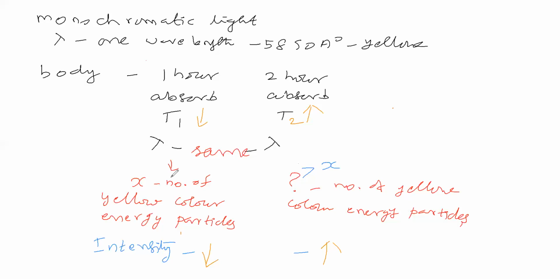Then think about the intensity of radiation absorbed here, that means for a particular wavelength. The body has absorbed various wavelengths, and in that we are taking a particular one. We are discussing a particular wavelength.